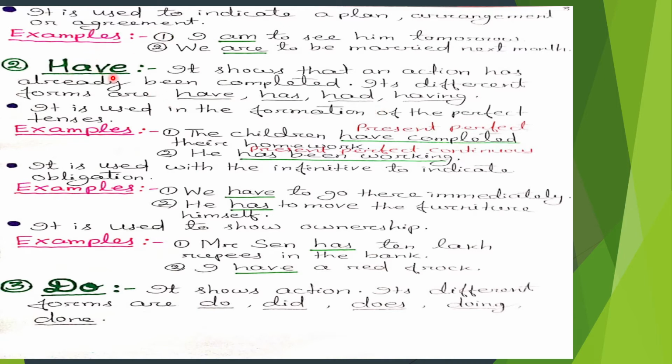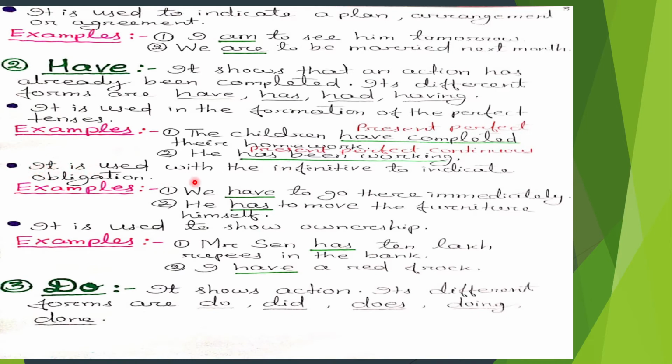Now we will discuss have. It shows that an action has already been completed. Its different forms are have, has, had, having. It is used in the formation of the perfect tenses. Some examples are here. Number 1, the children have completed their homework. In the first sentence, have completed is the verb and it is in the present perfect tense. Second example, he has been working. Here, has been working is the verb and it is in the present perfect continuous tense.